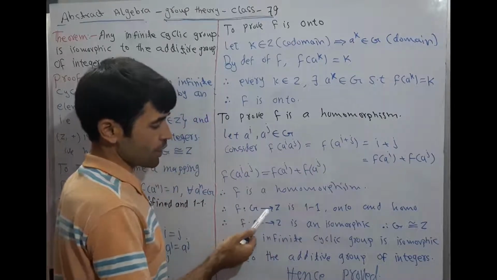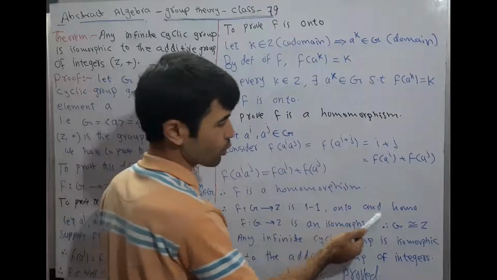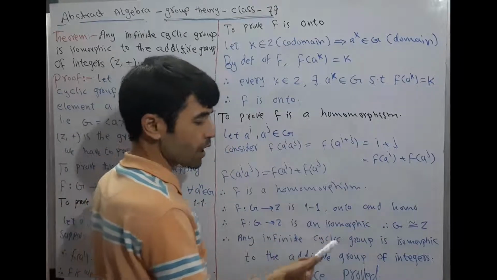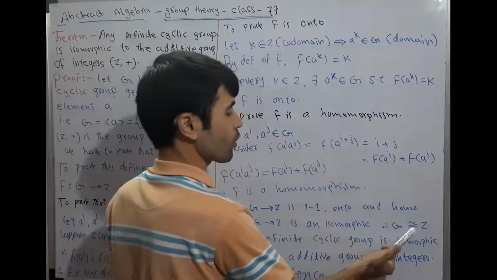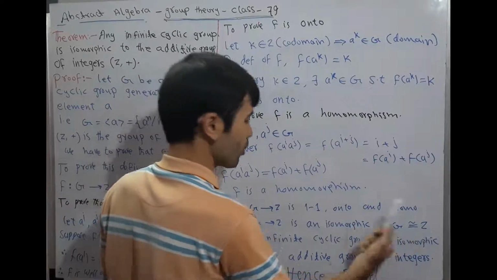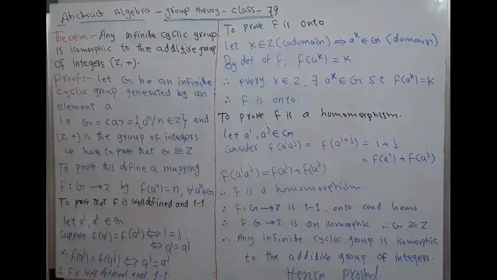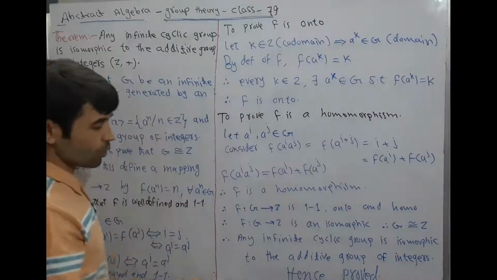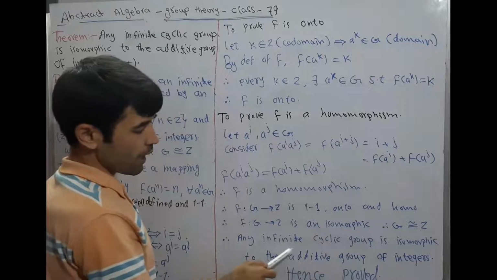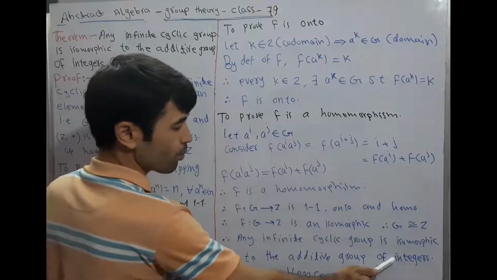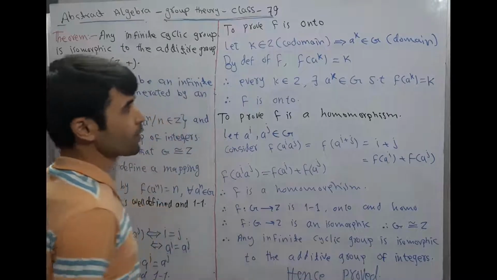Therefore, f from G into Z is one-one, onto, and a homomorphism. Therefore, f from G into Z is an isomorphism. Therefore, G is isomorphic to Z. Therefore, the statement of the theorem is correct, and we prove that an infinite cyclic group is isomorphic to the additive group of integers. Hence, proof of the theorem.